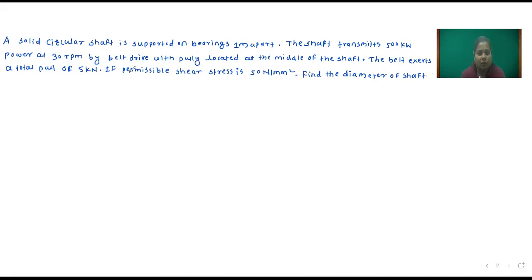Okay, so this is the question, and for this one a figure is given, so I will draw. You can also draw, then we will solve the problem. So this is the solid circular shaft, 1 meter. So the total length is 1 meter.